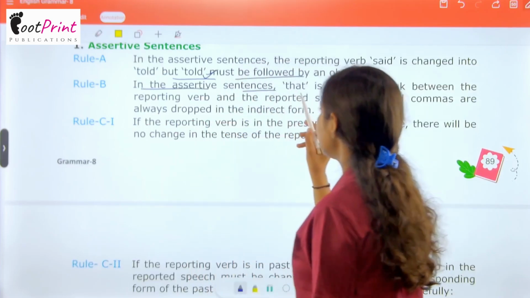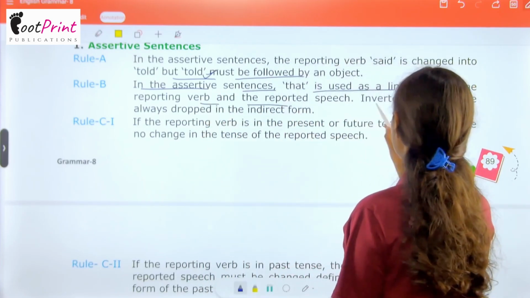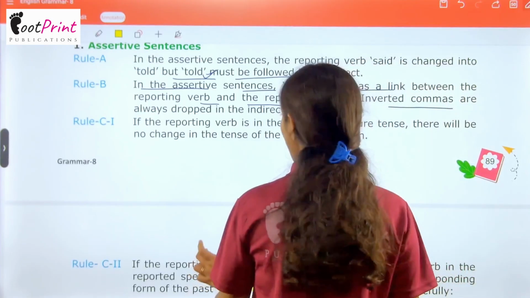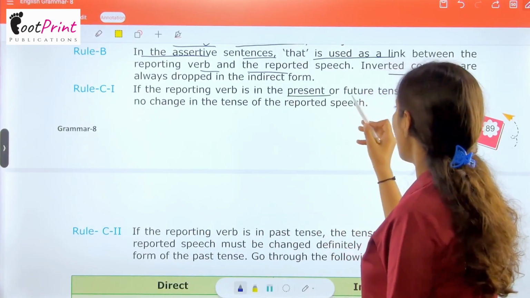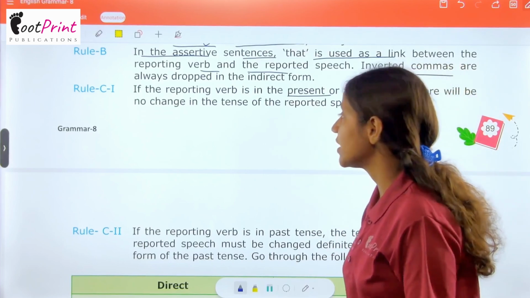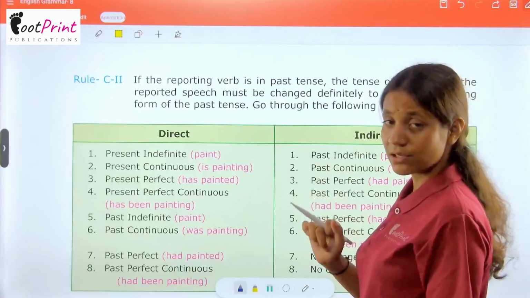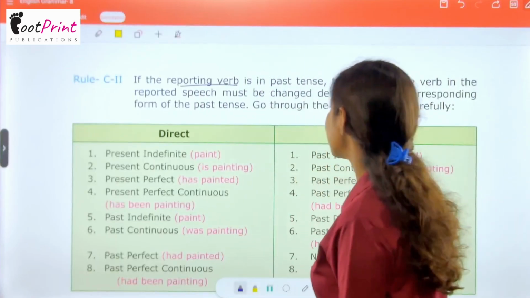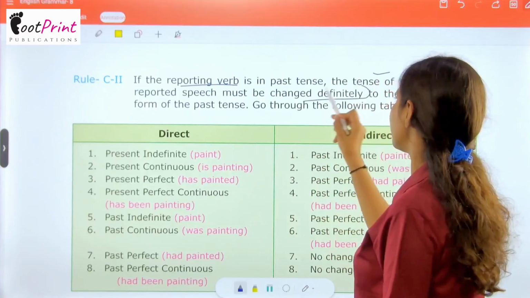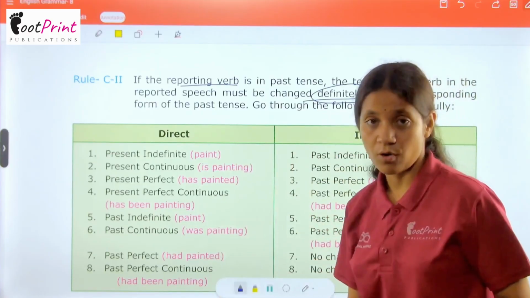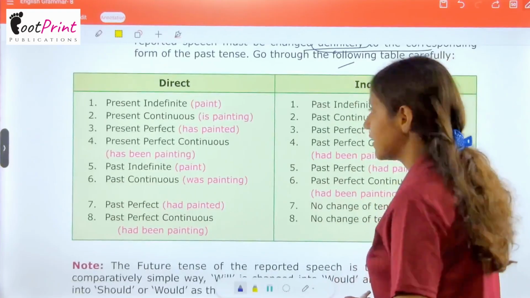In the assertive sentence, that is used as a link between the reporting verb and the reported speech. Inverted commas are always dropped in the indirect form. If the reporting verb is in the present or future tense, there will be no change in the tense of the reported speech. And the second rule is, if the reporting verb is in the past tense, the tense of the verb in the reported speech must be changed definitely to the corresponding form of the past tense. Go through the following table carefully.